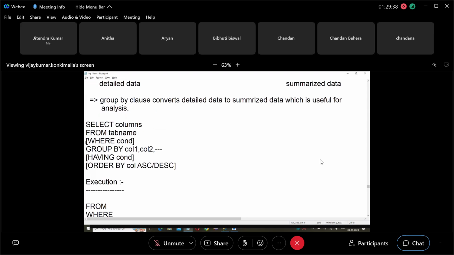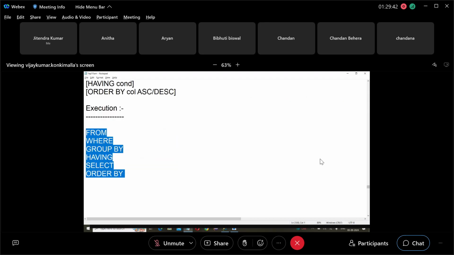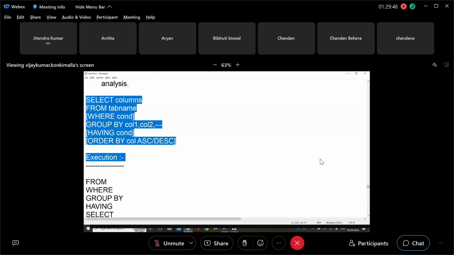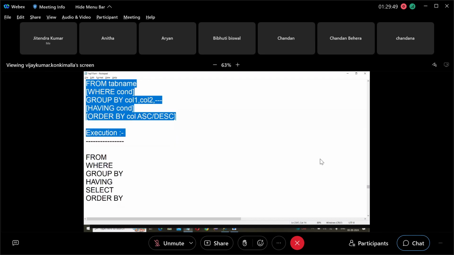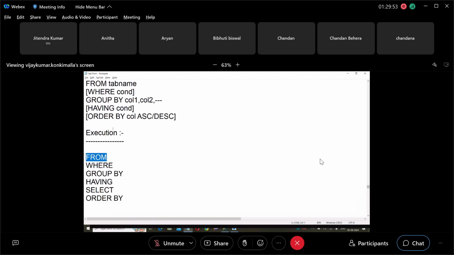So you write the query like this. The developer will write the query like this, but SQL Server executes it differently. It will not execute in the same order. It will execute in a different order. What is that order? This order. First, which clause is executed? The FROM clause. Next one, WHERE. Next one, GROUP BY. Next, HAVING. Next, SELECT. Next, ORDER BY. So this is the order of execution.